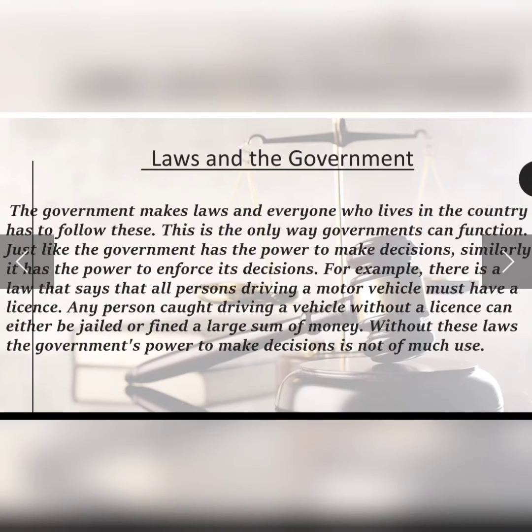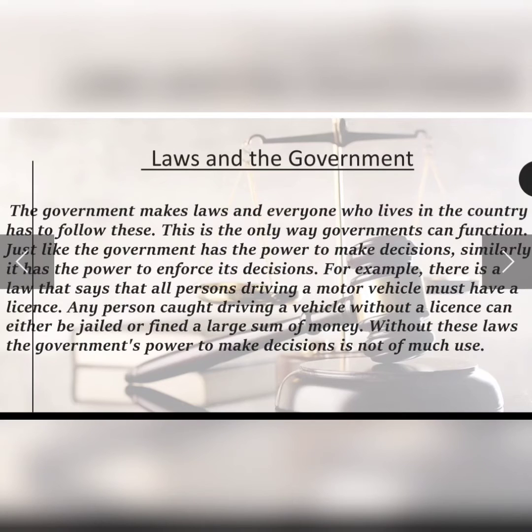Okay, so in whatever country the citizen is living, it can be Australia, USA, your India, any country in which the citizens are living, they have to follow the laws, and these laws are made by the government only. And this is one of the most important ways the government can function. Okay, this is a very important way.